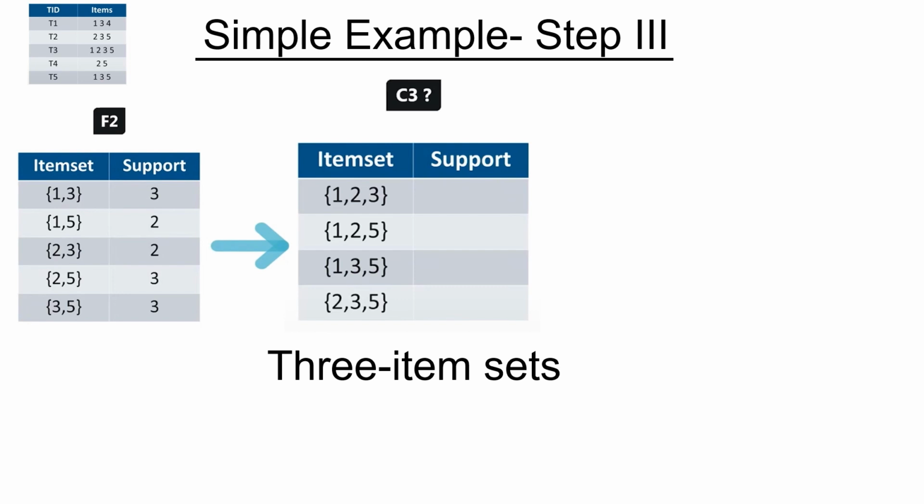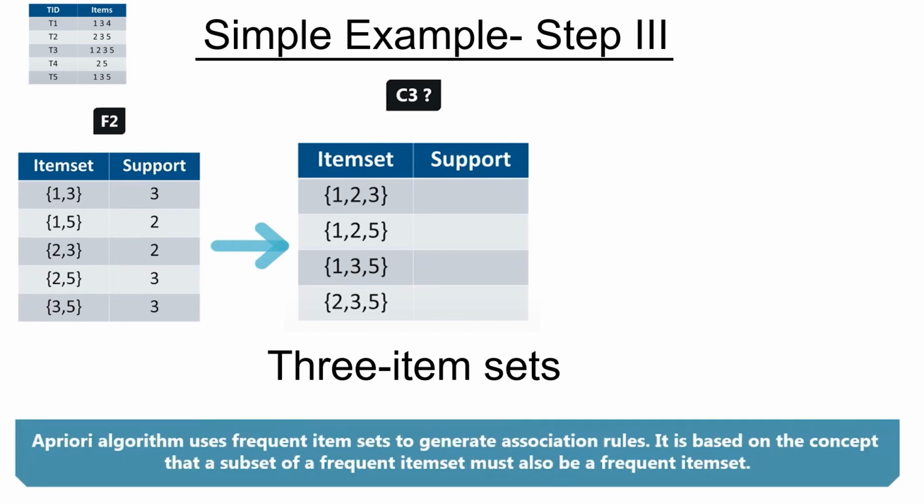Now by this we can see that we can discard 1 2 3 and 1 2 5 sets, and keep 1 3 5 and 2 3 5 because they are above the minimum support value. But we have to use the Apriori algorithm, the second statement of which says that a subset of a frequent item set must also be a frequent item set. So we need to check the subsets of each of these sets and also check their frequencies and find out whether they are above the minimum support value.